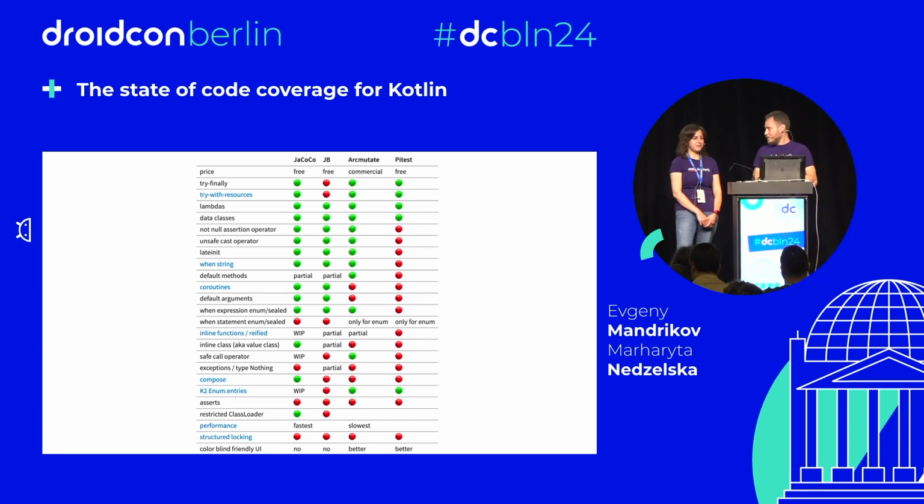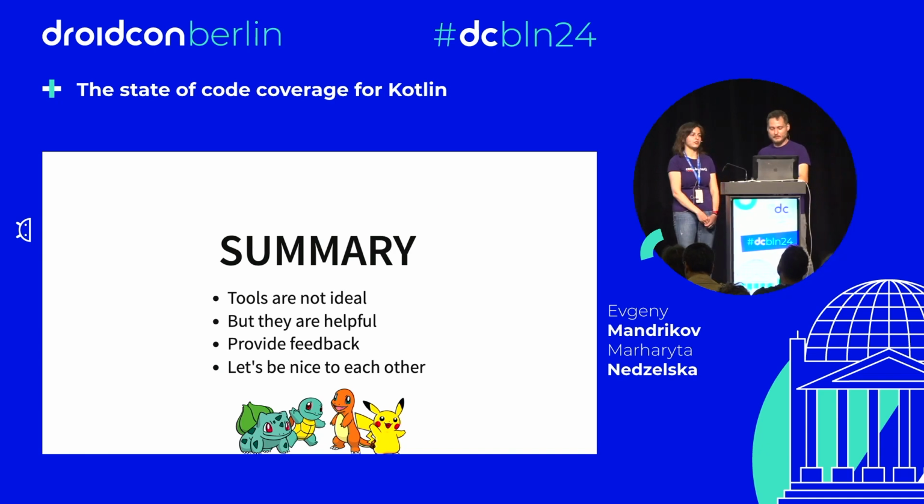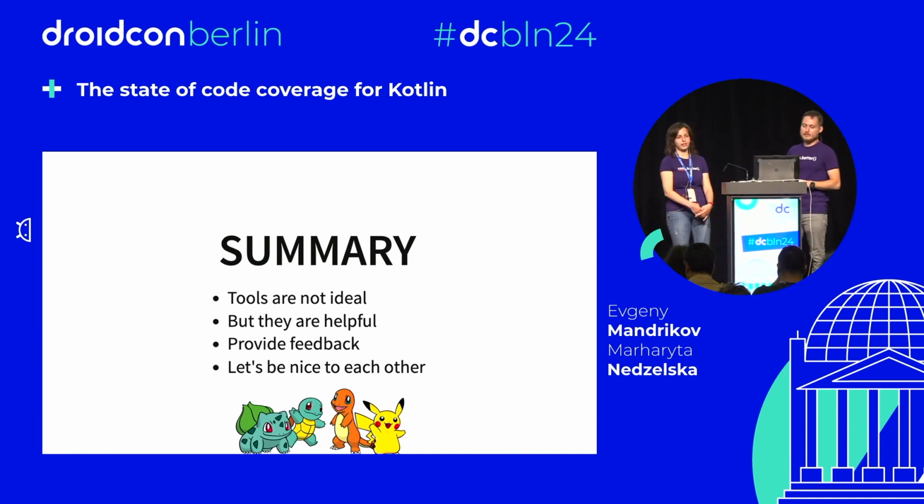So let's wrap up. Yeah, I think it's time to wrap up. So the summary is like this: tools are not ideal. And you know that tools have false positives, false negatives, and sometimes they are not showing the right coverage, but they're still helpful. You still can use them. And if you use more than one tool, you can actually compare and find some misses in one or another tool. And don't hesitate to provide feedback to each other, as JetBrains provides to us, we provide to JetBrains, and you users provide to all of us. And let's be nice to each other. All these tools here are not competing against each other. All these tools are here to fight against your bad, untested, and unmaintained code.